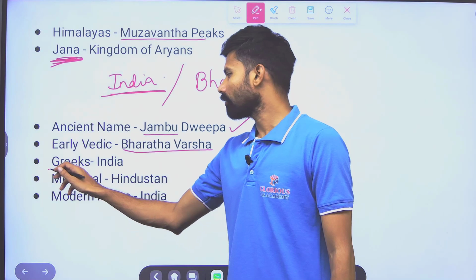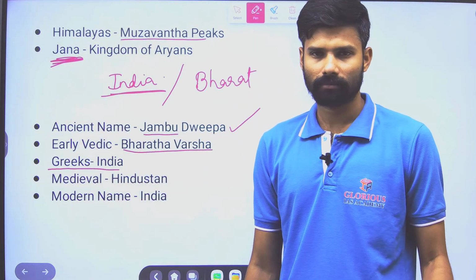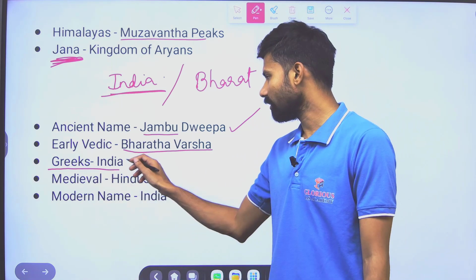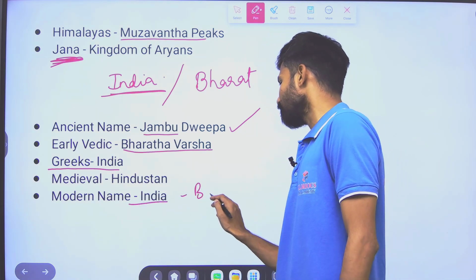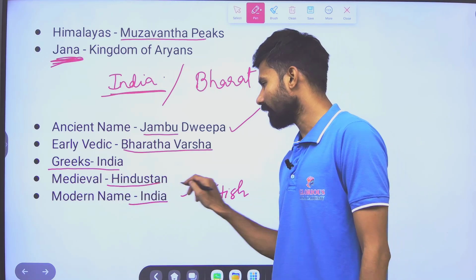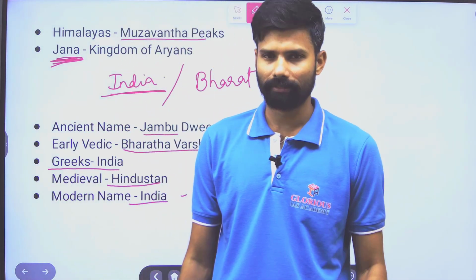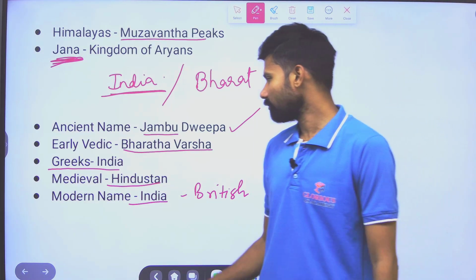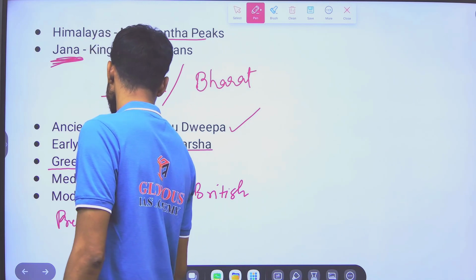During the Mauryans' time, Greeks used to refer to our present place as India, and interestingly, this name was picked up in modern times by the British. In medieval times, when Muslim invaders came to India, they referred to our geography as Hindustan. So these are the names. Now at present, we are changing it again to Bharat.